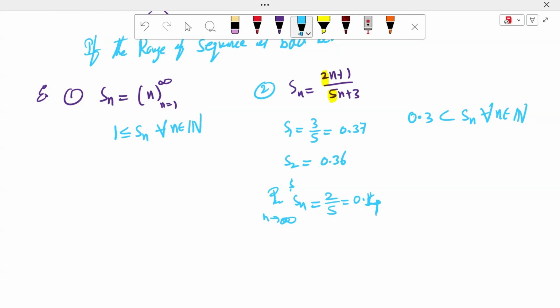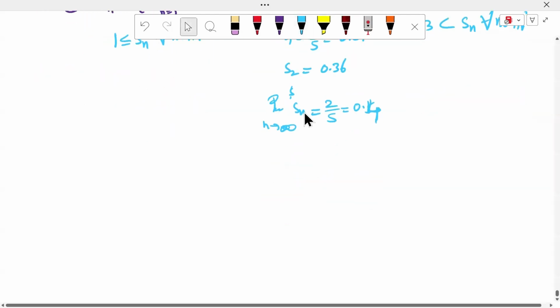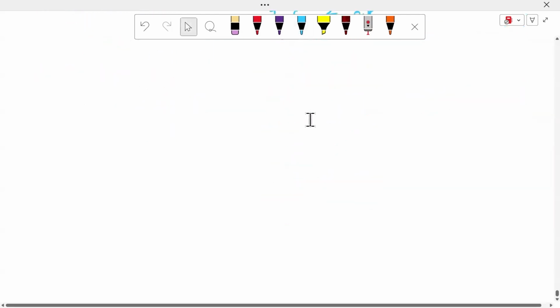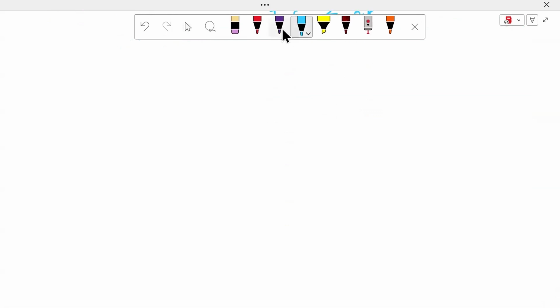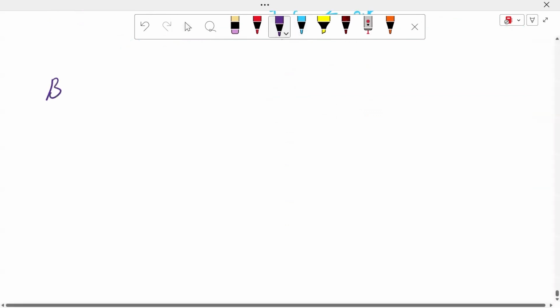Okay. We can take another example. Next is the bounded sequence. What is a bounded sequence?